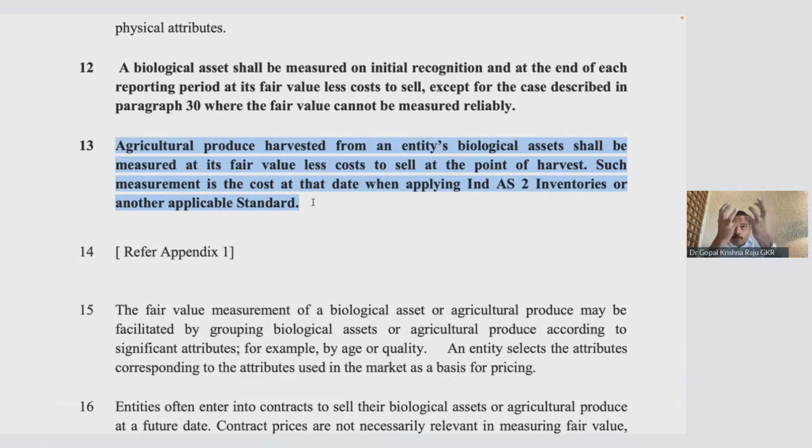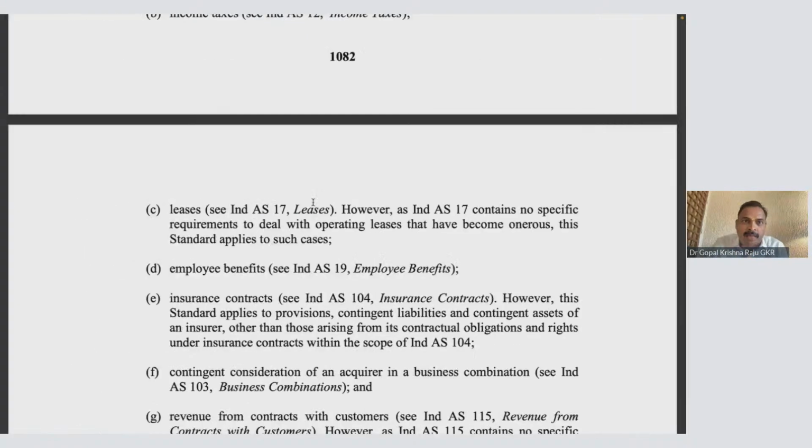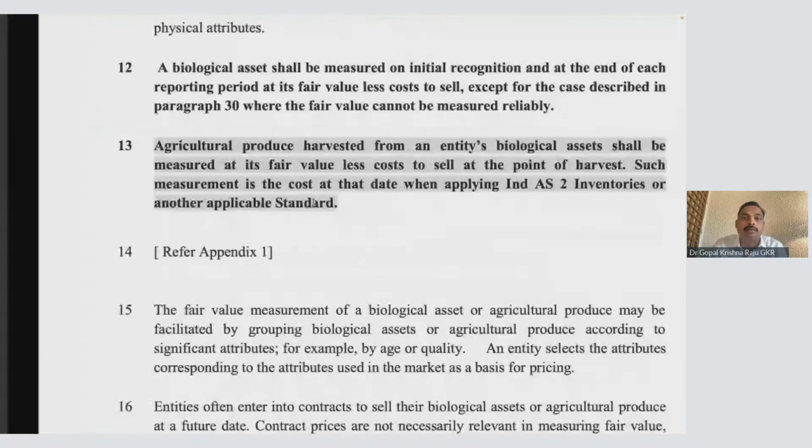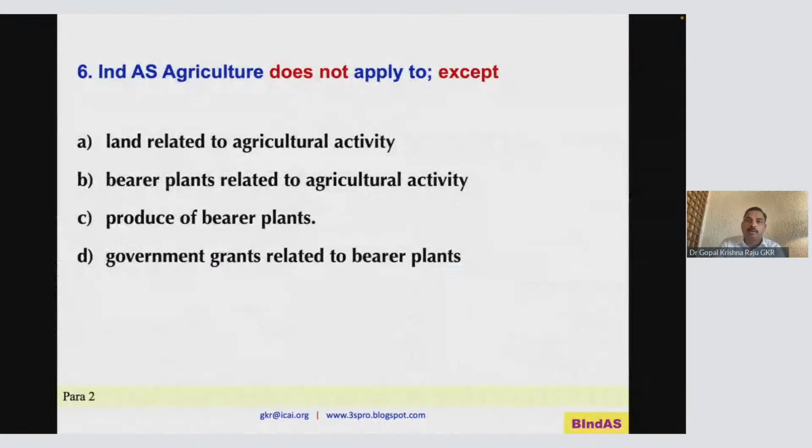So once you pluck it, it becomes produce. Produce you measure at fair value, and that will be the cost for IndAS 2, because you are going to sell it. Okay, please understand this. Very, very, very important connect between 41 and 2. Okay, so very interesting paragraph.